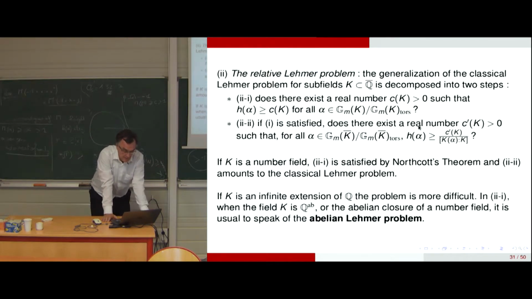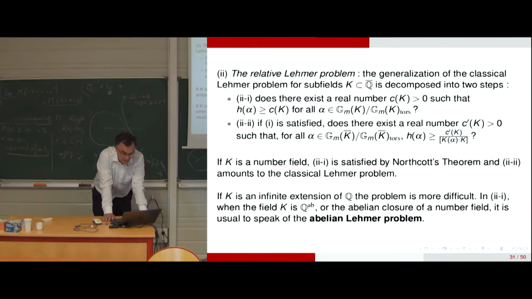The relative Lehmer problem, the generalization of the classical Lehmer problem for subfields, is decomposed in 2 steps. First, does there exist a real number c_K such that the height is greater than c_K for all alpha in the multiplicative group of K modulo torsion?